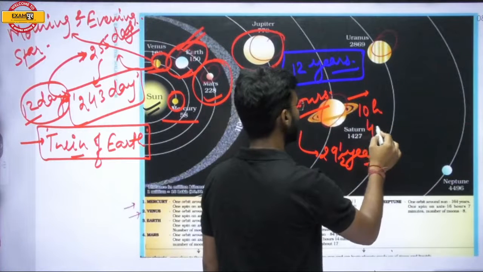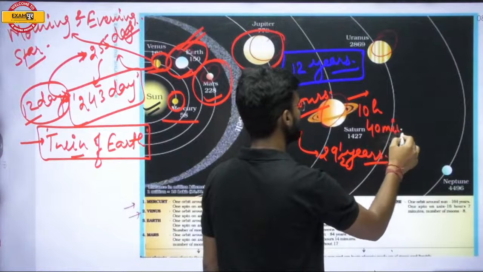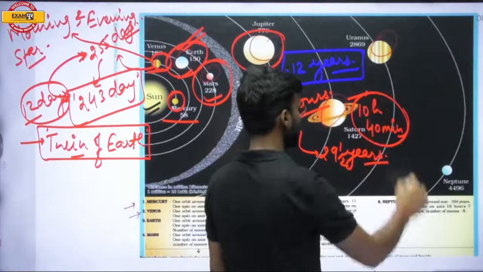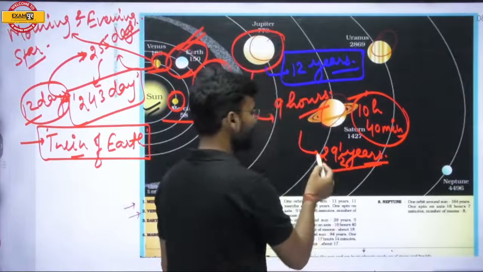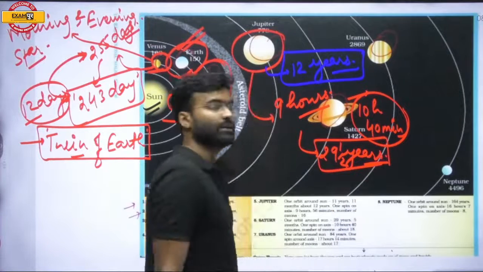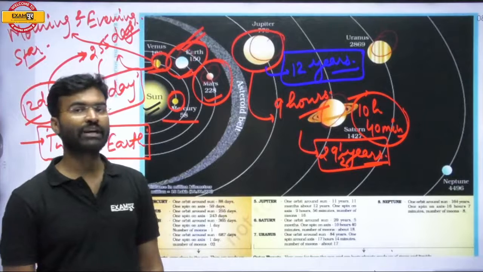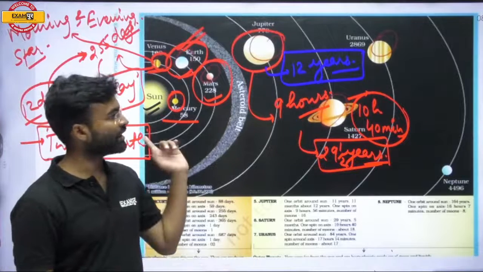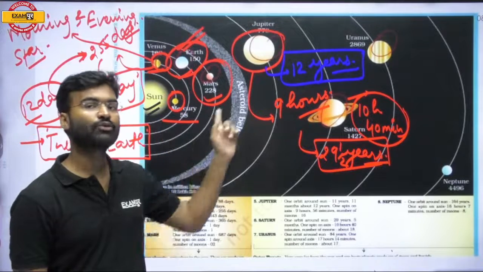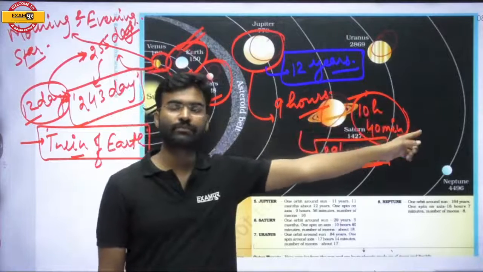That means the planets' revolution time period increases as we move from the inner part to the outer part of the solar system.